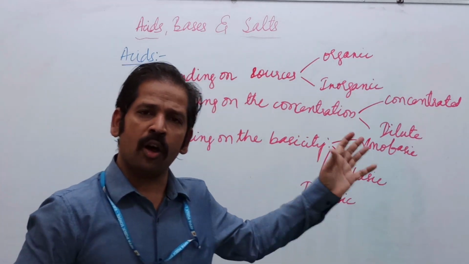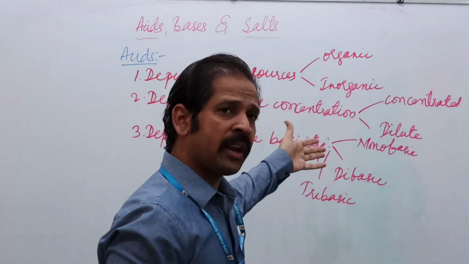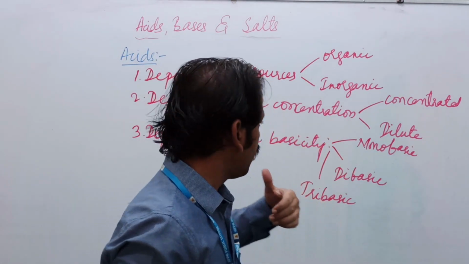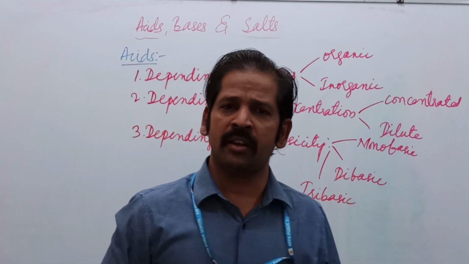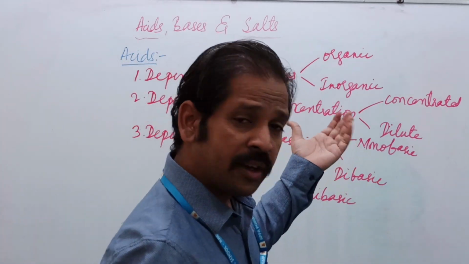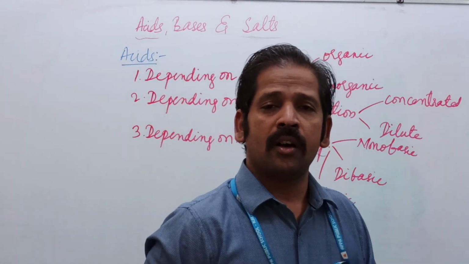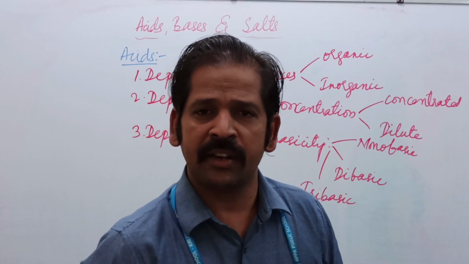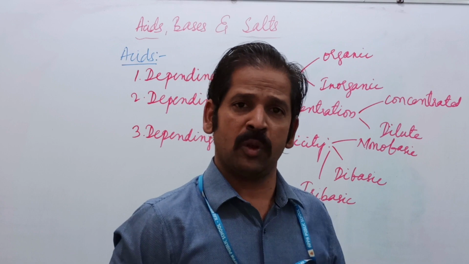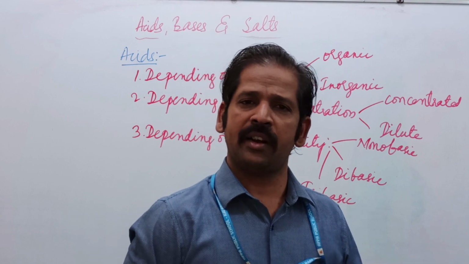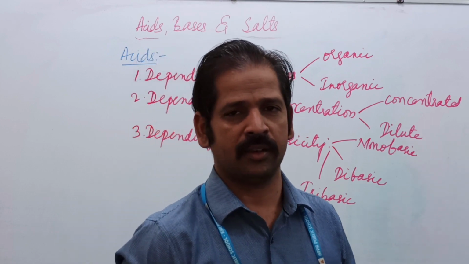We have discussed all the points of the classification of acids. Depending on the sources we have organic acids and inorganic acids. Depending on the concentration we have two types: concentrated acid and dilute acid. The third one is depending on the basicity, that is monobasic acid, dibasic acid and tribasic acid. Monobasic acid is hydrochloric acid, dibasic acid is sulfuric acid, tribasic acid is phosphoric acid.